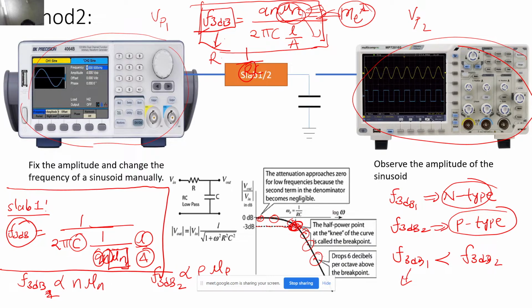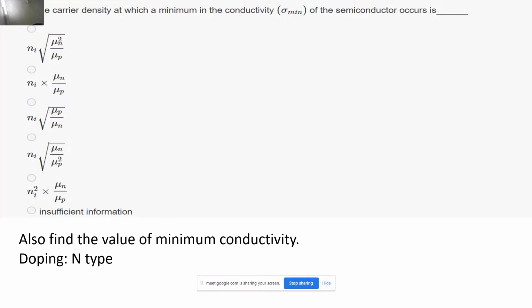Now we will move to the next question. What has been asked is the carrier density at which the minimum conductivity of the semiconductor occurs. Some hint from the lecture material, in some of the lectures sir must have also given you some hint on how to solve this type of question. We have to get the minimum conductivity. So first we will write the equation of conductivity: sigma = q(n mu_n + p mu_p), correct?